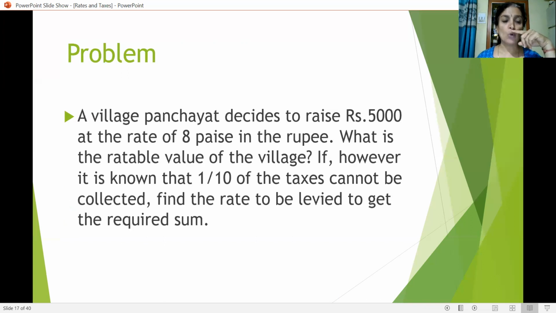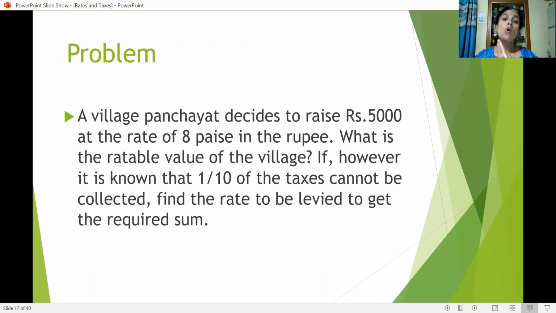Okay, and next problem. A village panchayat decides to raise rupees 5,000. That is the required expenditure, at the rate of 8 paise. So here the rate in a rupee is given. What is the rateable value of the village?